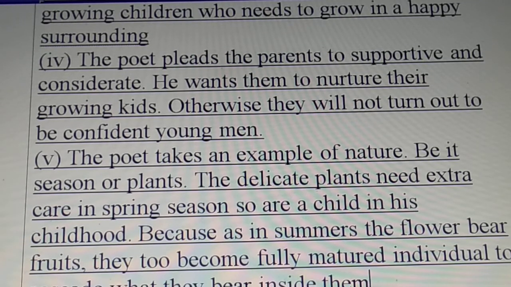So children, we have done so many questions and answers. Please go through all the questions and answers. But before that, read the poem, then go through the questions and answers. Yes, read it 2 or 3 times. 3 times would be better. Write down the answers in your notebooks.